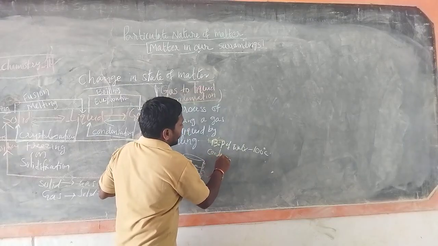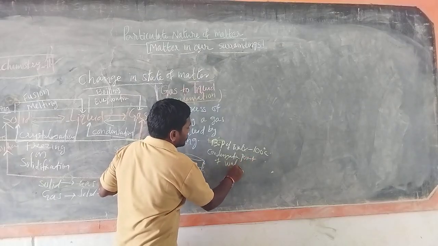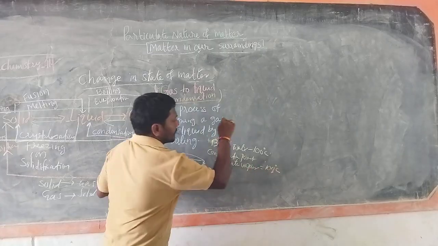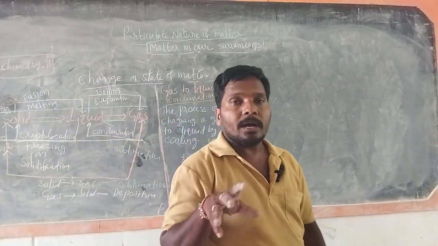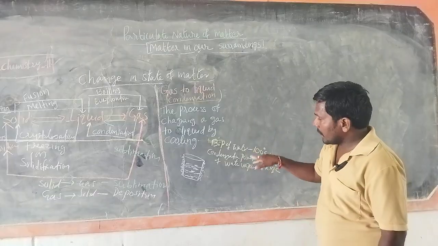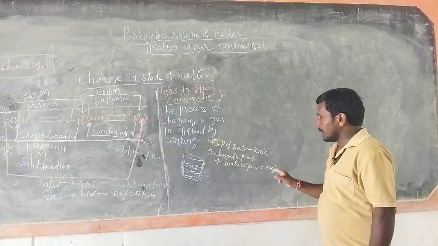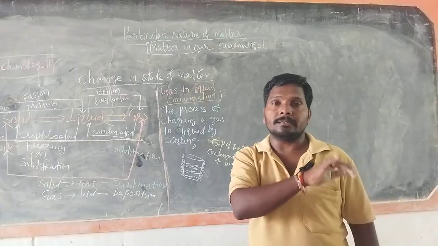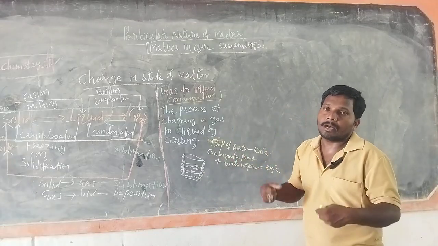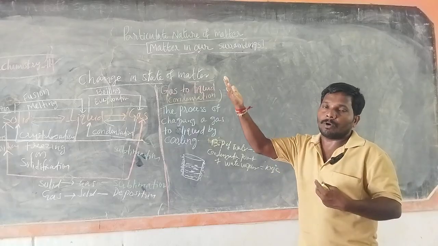The same way, the condensation point of water vapor is 100 degrees centigrade. It means water changes into vapor at 100 degrees on heating, and water vapor changes into liquid, that means into water, at 100 degrees centigrade on cooling.